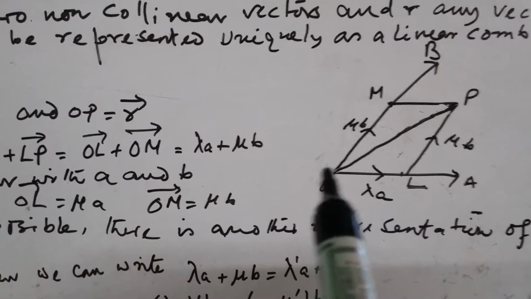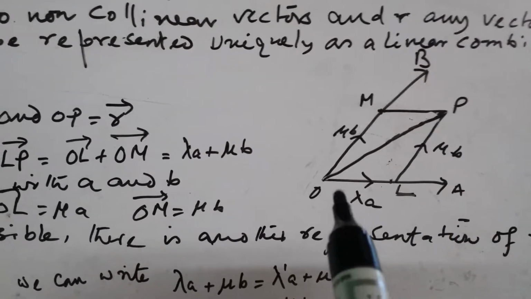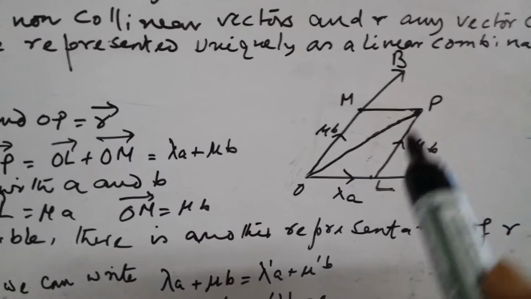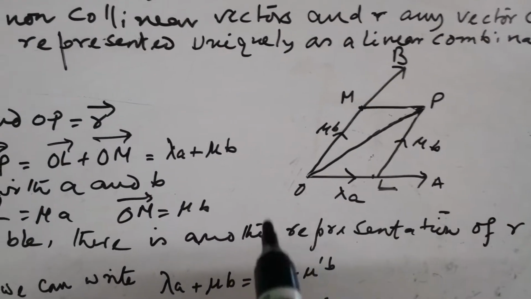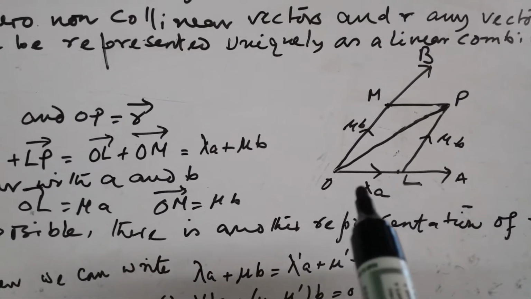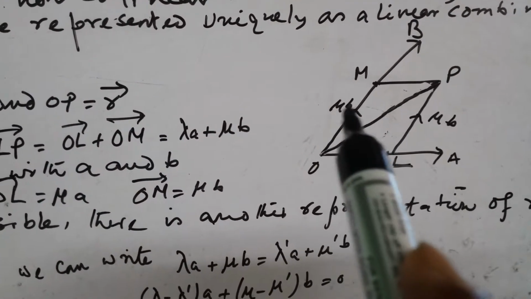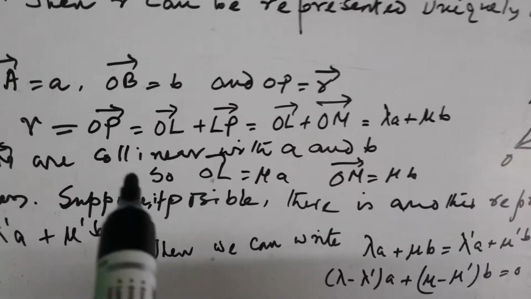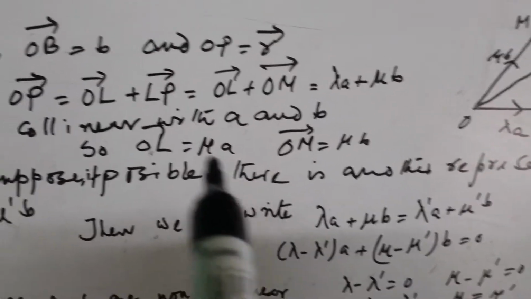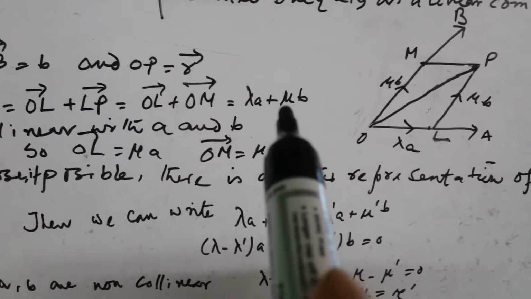That is OA and that is OB. That is A vector, that is B vector. Let OP equal R. Join PL. PL is parallel to OB and PM is parallel to OL. Then OL equals lambda A, where lambda is a scalar, and OM equals mu B, where mu is a scalar. So R can be expressed as lambda A plus mu B.